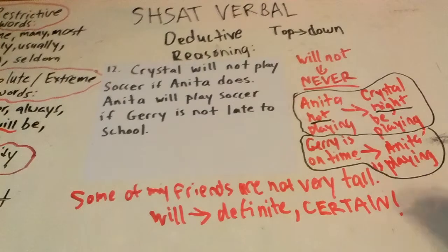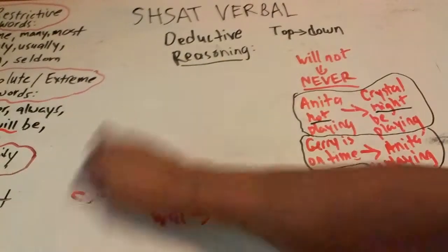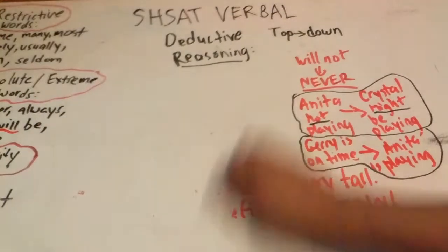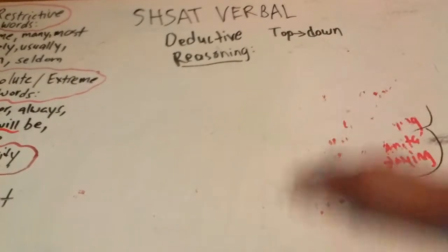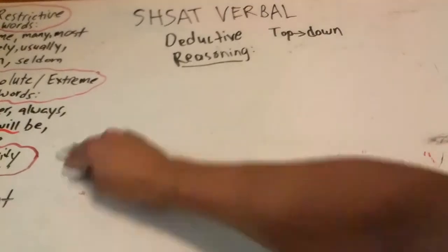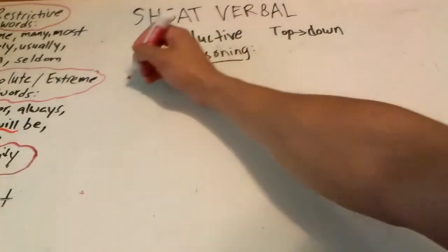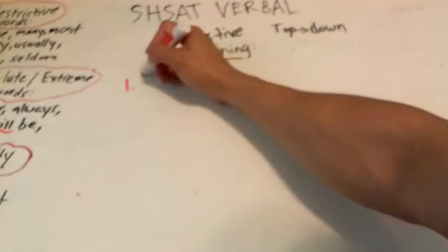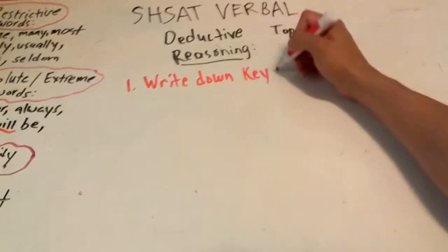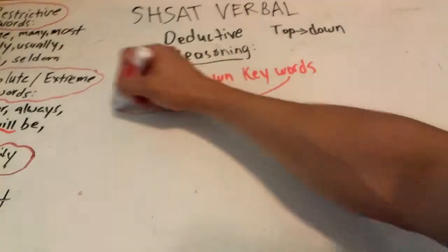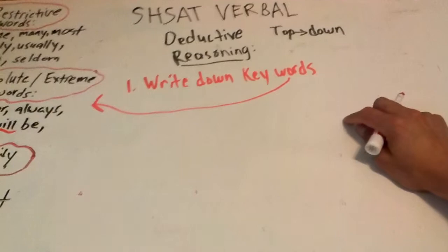The only way to answer these kinds of questions, again, let's make a list. I'm going to assume that you can just pause this video, remember? And after you have paused it, you can go back, because I do erase things, and you might be thinking, that's really important, why is he erasing it? Alright, so the 2 tips I'm going to give you on how to solve questions like this. Tip number 1 is write down, let's call them keywords. What are keywords? Keywords are those words over there, right? You want to write down keywords.